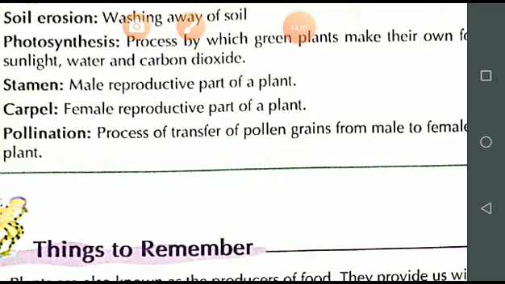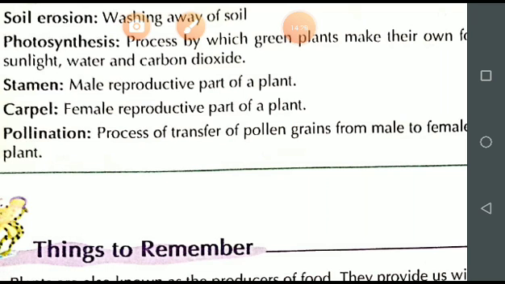For example, if a flower is on one plant, and the pollen, that is the male reproductive part, from that flower enters the stigma of another flower, and that flower is on another plant. Is it clear? That is known as cross pollination.